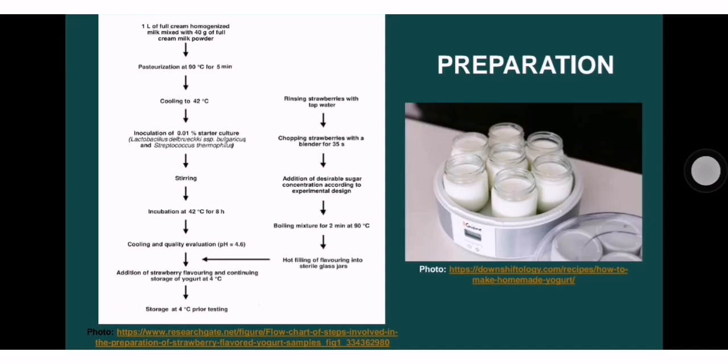The mechanism involved in the production of yogurt is, of course, fermentation, with the main starter cultures that we've already discussed. The function of the starter cultures is to ferment lactose, the milk sugar, to produce lactic acid. Lactic acid fermentation, like fermentation in general, is the process by which NADH is regenerated back to NAD+.